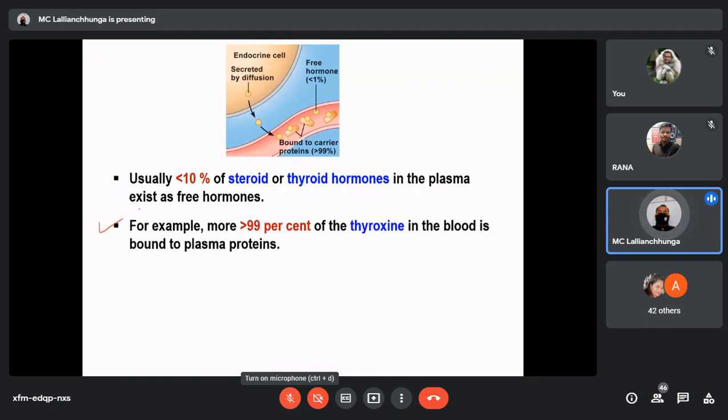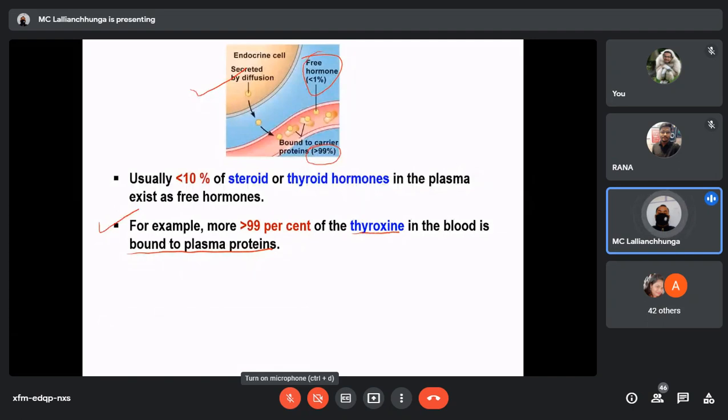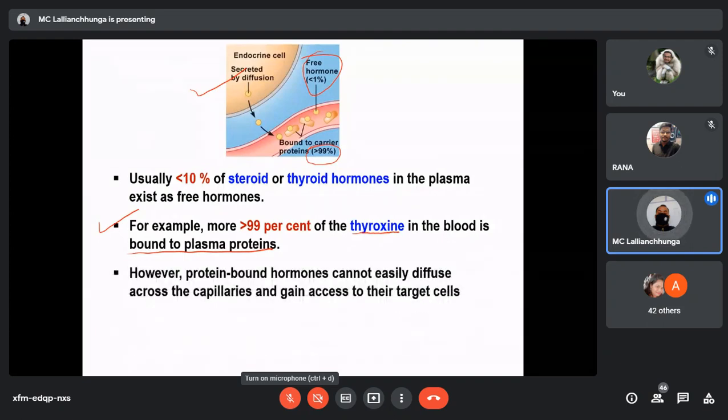For example, more than 99% of thyroxine in the blood is bound to the plasma proteins. This diagram is showing the example of thyroxine. Here you see more than 99% are in the bound form, and less than 1% is in the free form. This will be different for aldosterone, cortisol and others. But regarding thyroxine, the free form is very, very small. However, protein-bound hormones cannot diffuse easily across the capillaries and gain access to their target cells.